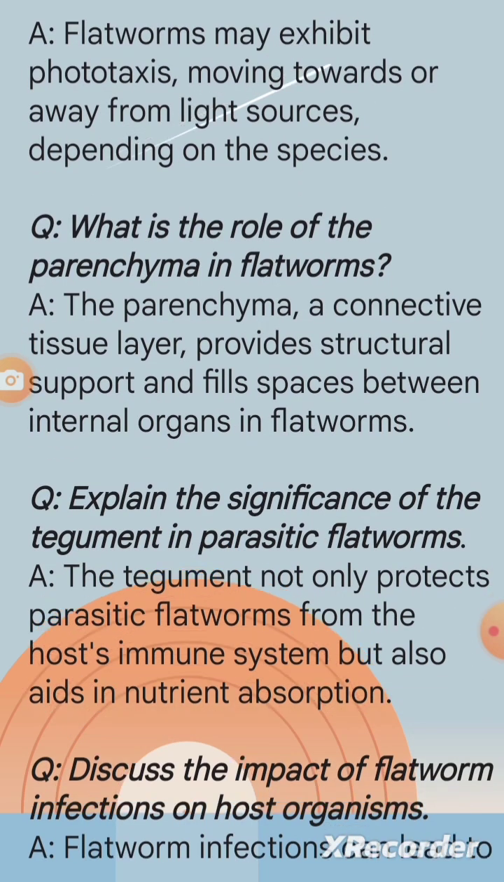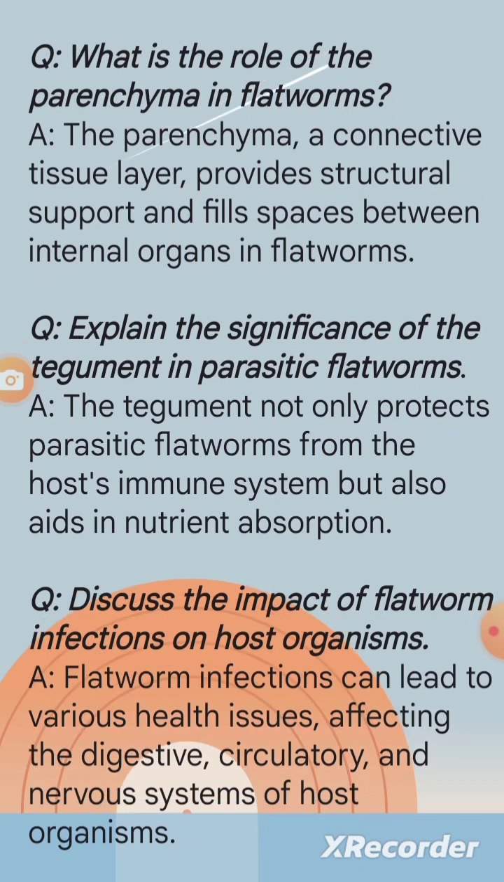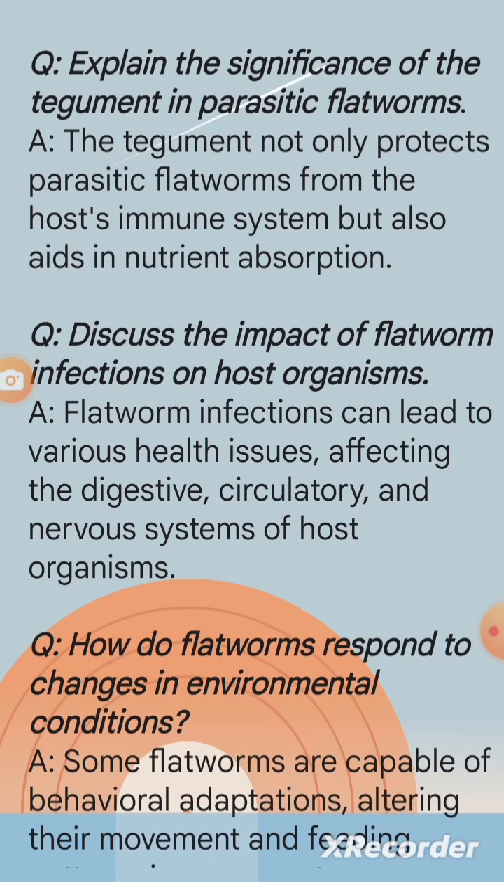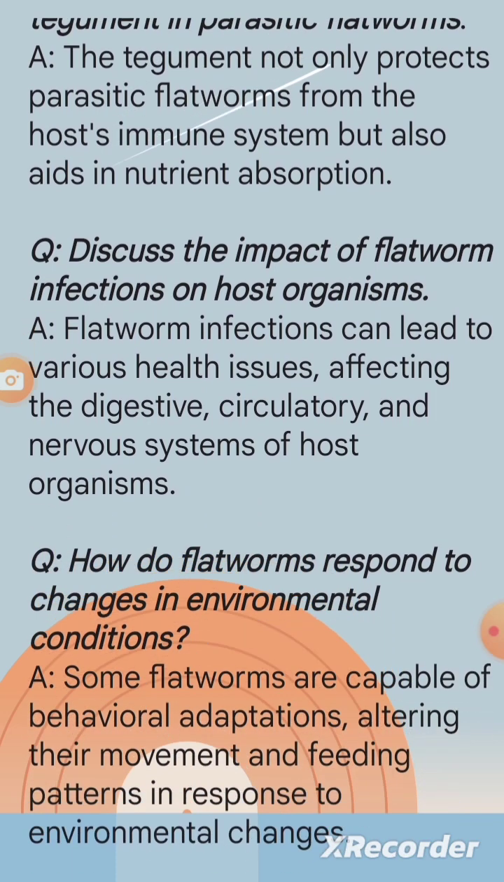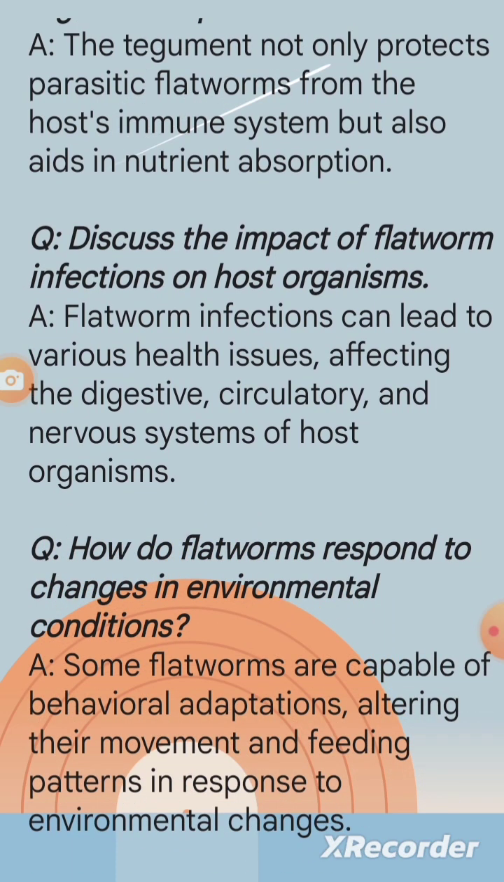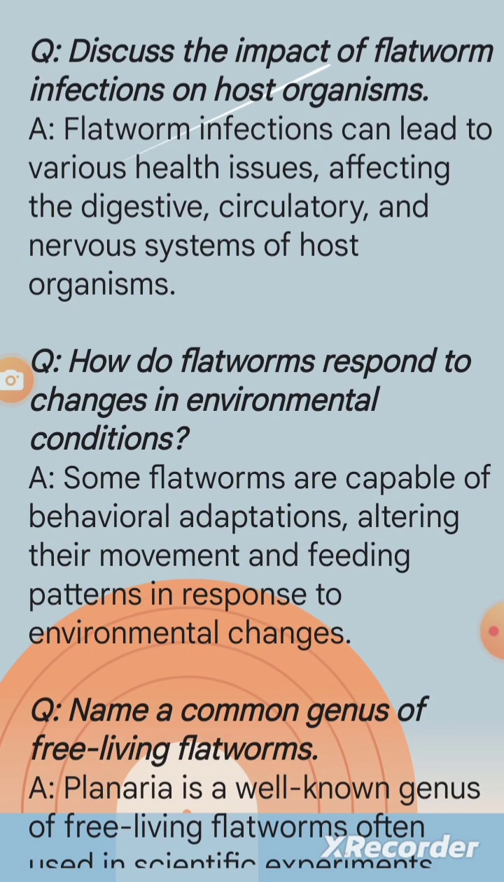Question: what is the role of the parenchyma in flatworms? A. The parenchyma, a connective tissue layer, provides structural support and fills spaces between internal organs in flatworms. Question: explain the significance of the tegument in parasitic flatworms. A. The tegument not only protects parasitic flatworms from the host's immune system but also aids in nutrient absorption.